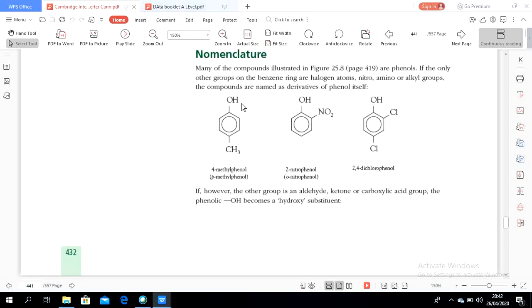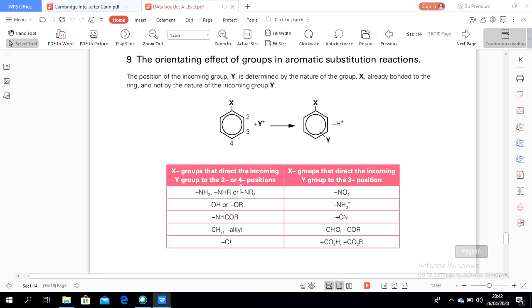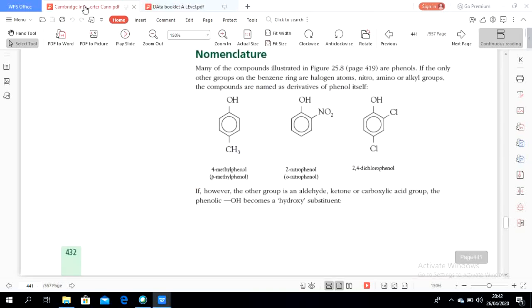The first functional group is OH. That's the reason the name is phenol. When there is phenol, the other incoming group will be in position 2 or 4. This is the X group. The incoming group will be in position 2 or 4, just like in this one, positions 2 and 4.